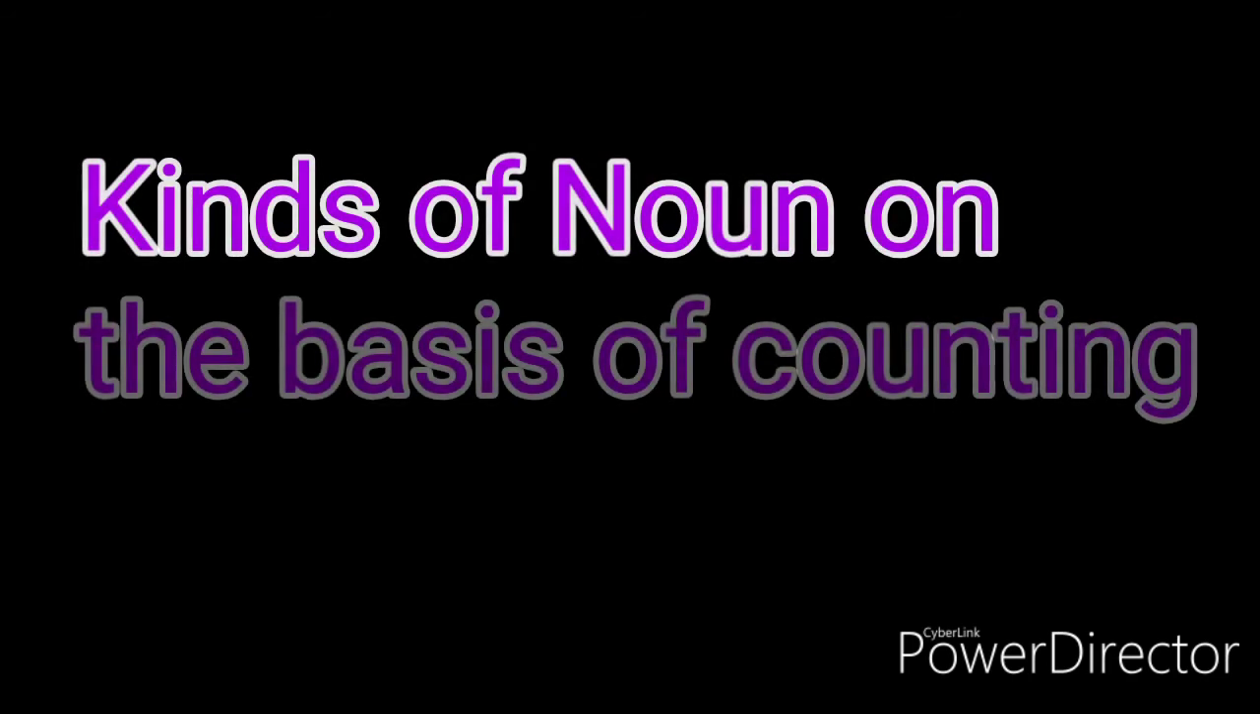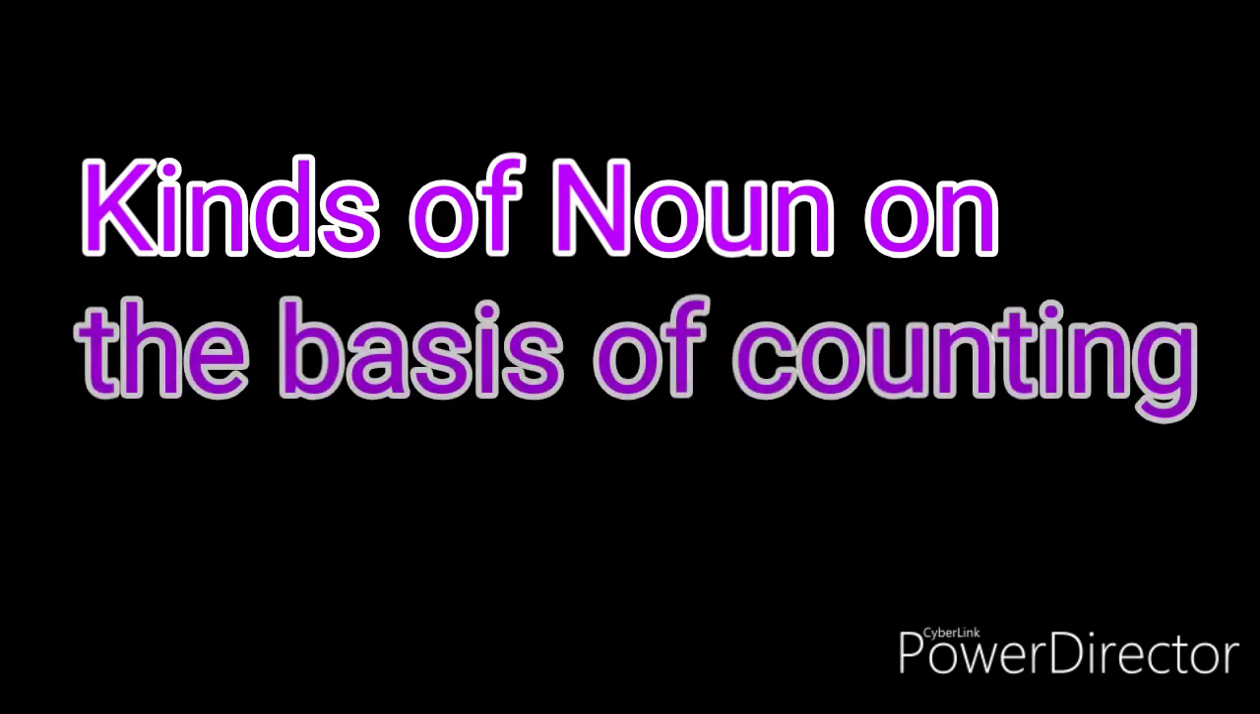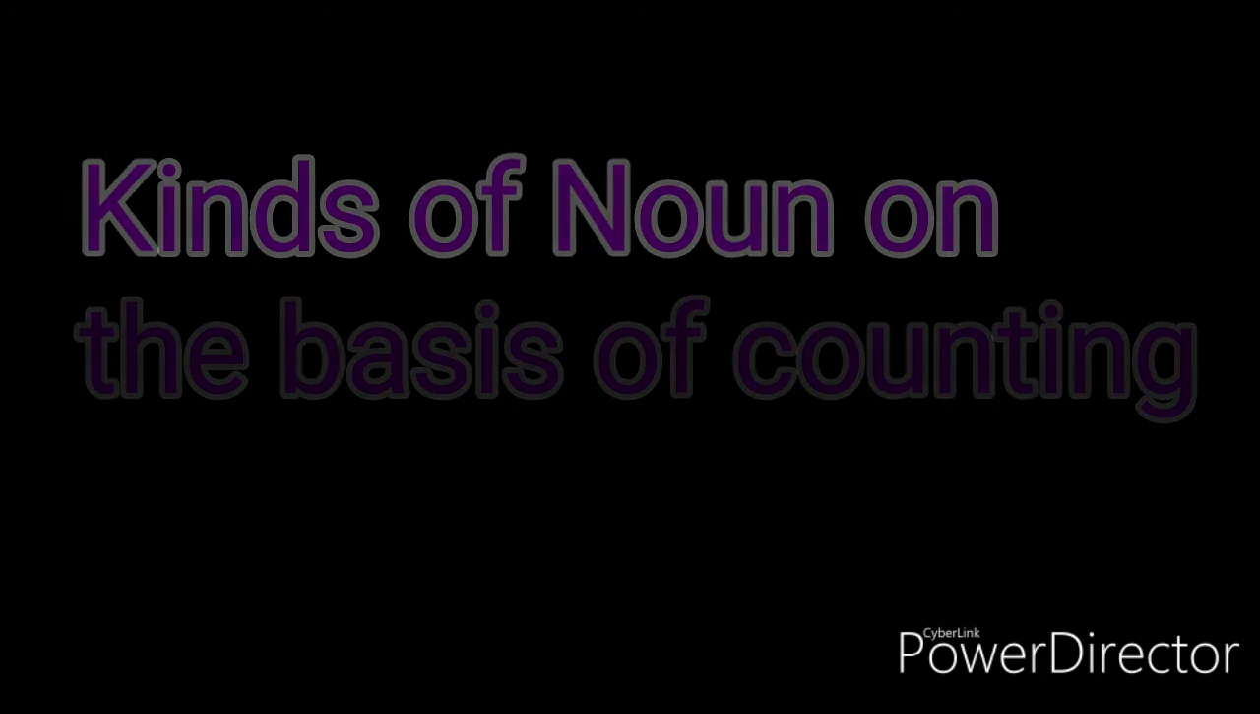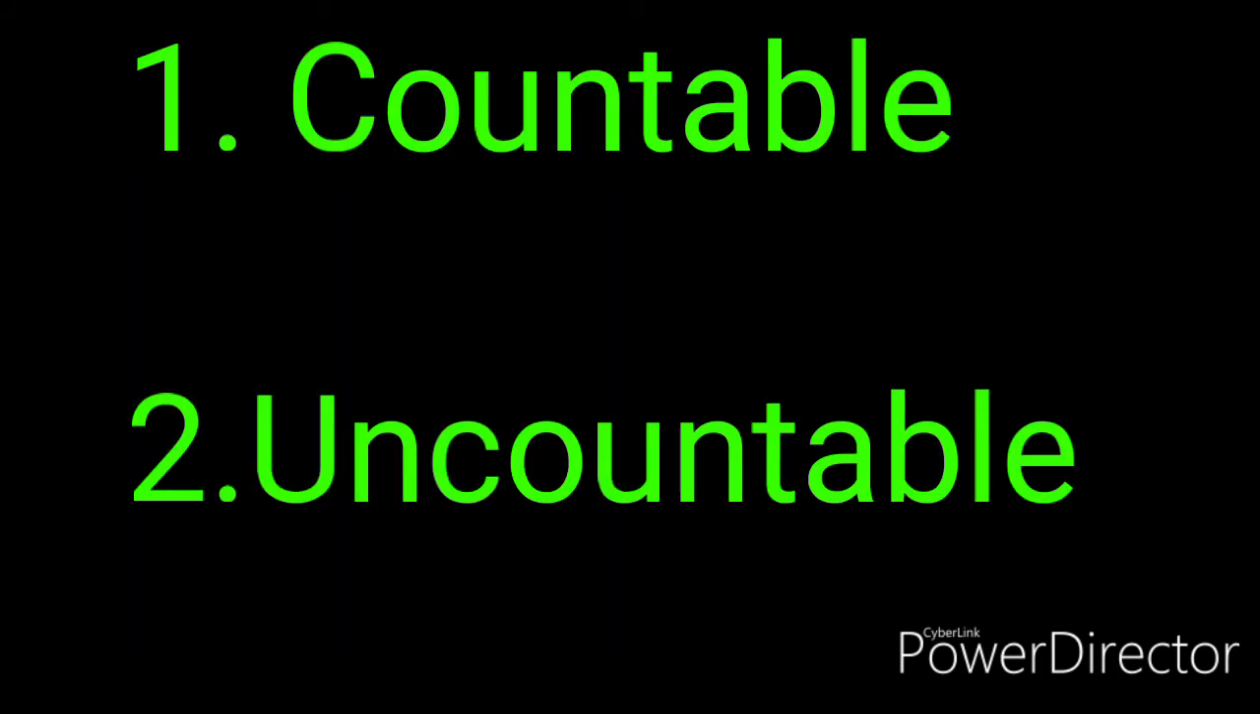Kinds of nouns on the basis of counting. The previous basis was meaning, and this basis is of counting. Whether we can count or not, that is the basis of counting. On the basis of counting, there are 2 kinds of nouns. First, countable noun, and second, uncountable nouns. In this video, we will categorize the kinds of nouns according to meaning and counting.